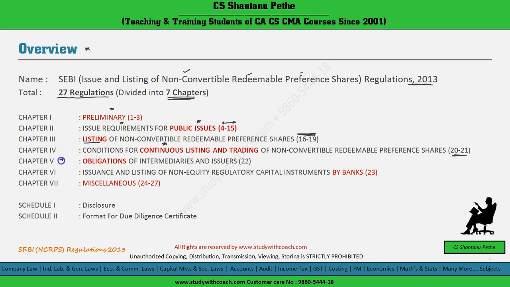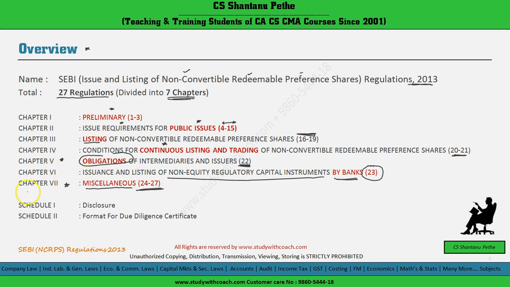Chapter 5 talks about the obligations of intermediaries and the issuer, with only Regulation 22. Chapter 6 is for banks issuing and listing non-equity regulated capital instruments, covered by Regulation 23. Chapter 7 talks about miscellaneous matters, Regulations 24 to 27.